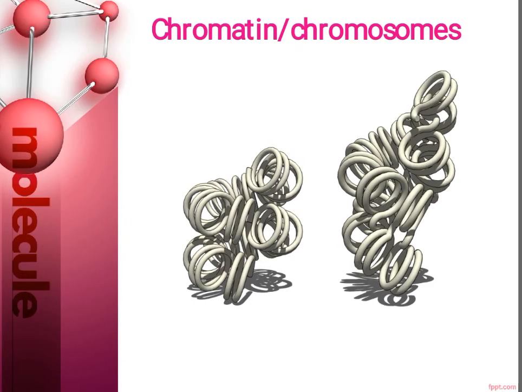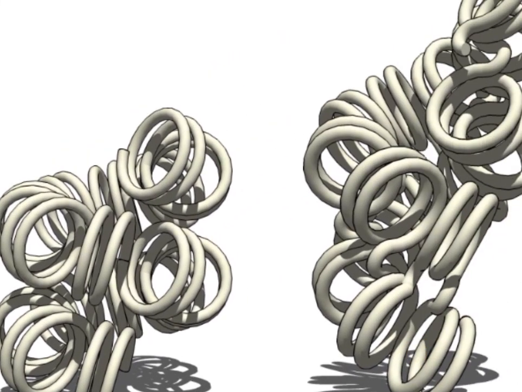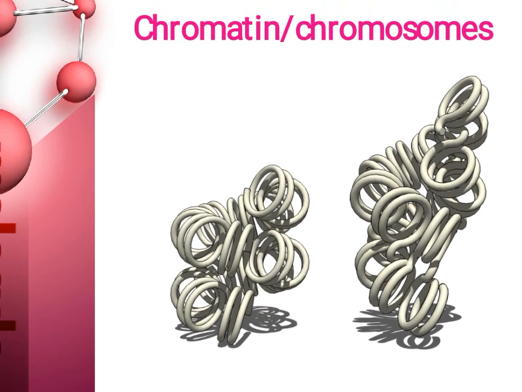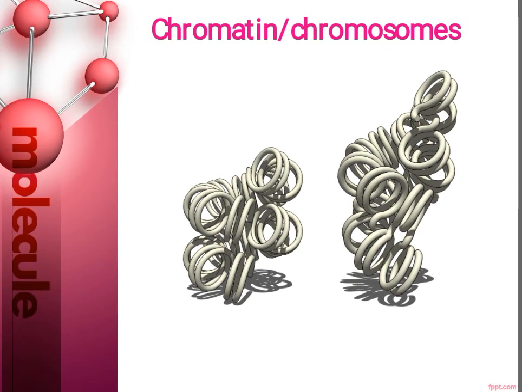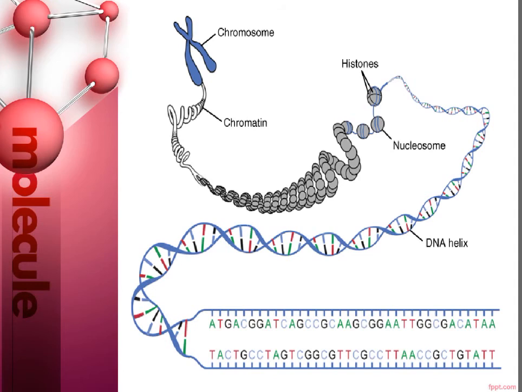Now we will proceed to the last and the most important part of the nucleus, and it is called chromatin, or also known as chromosomes. You can see the diagram is there. Again, it is a 3D animated diagram. I will zoom, then you can see an intercoiled structure, and this structure is called chromatin or chromosomes. Now I will show you a single portion of the structure, and it will look like this.